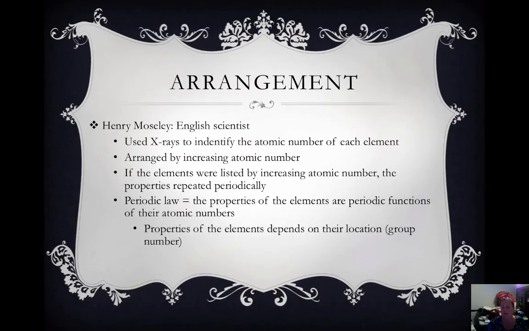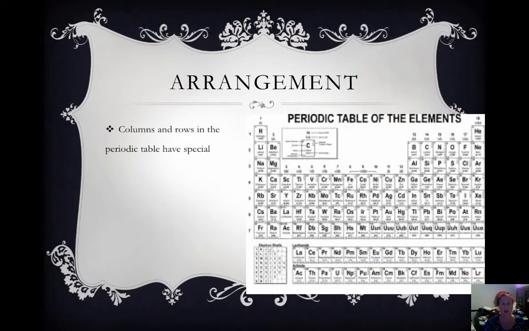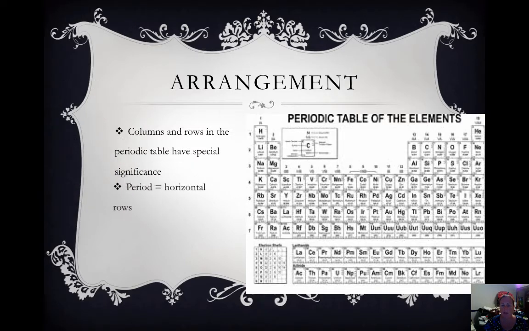Properties of the elements depend on their location, which is their group number. And elements in the same group have similar properties. So our columns and rows in the periodic table have special significance. The periods are horizontal rows, and groups and families are the vertical columns.